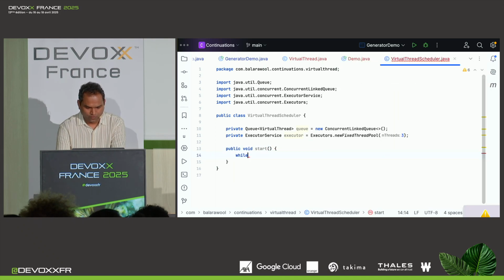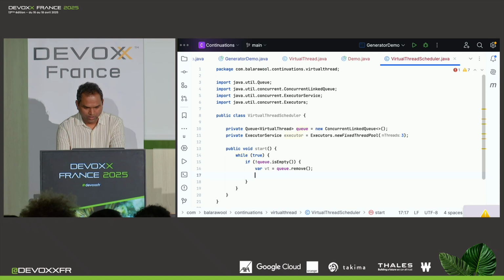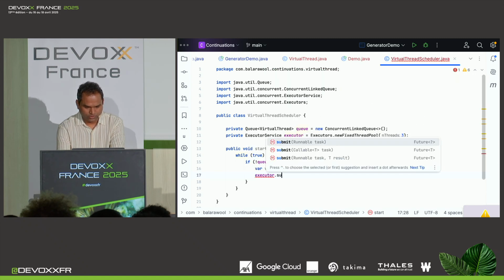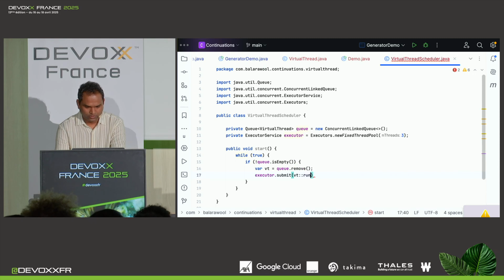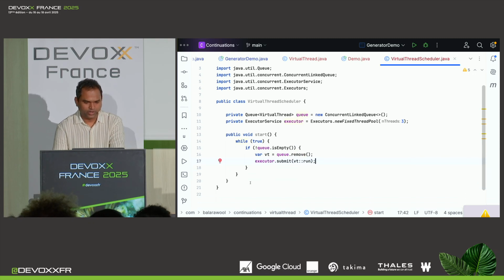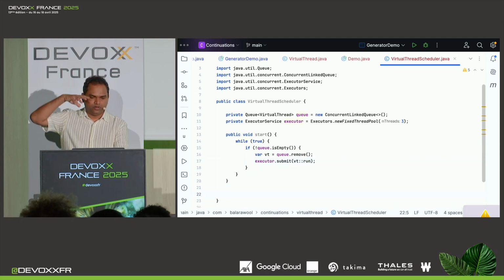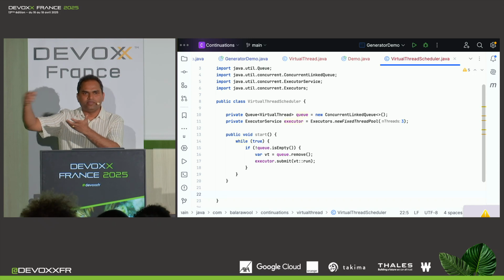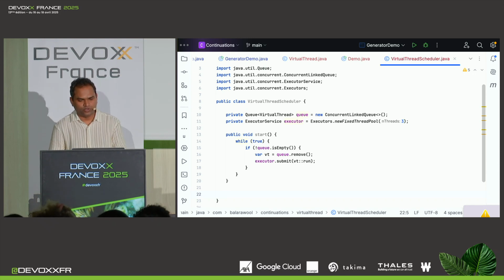which would run forever. So basically, when you start the scheduler, it runs forever. And what it does is it checks if there is something in the queue. If there is something in the queue, it picks that thing up. So it does queue.remove, and then it submits it to the executor. So we do executor.submit, and then we simply run the virtual thread on that platform thread. So this scheduler is just looking at the queue, picking things up, and sending them to this executor to execute things.